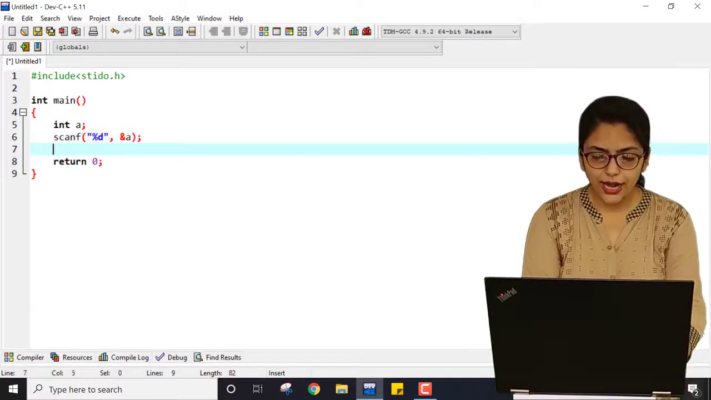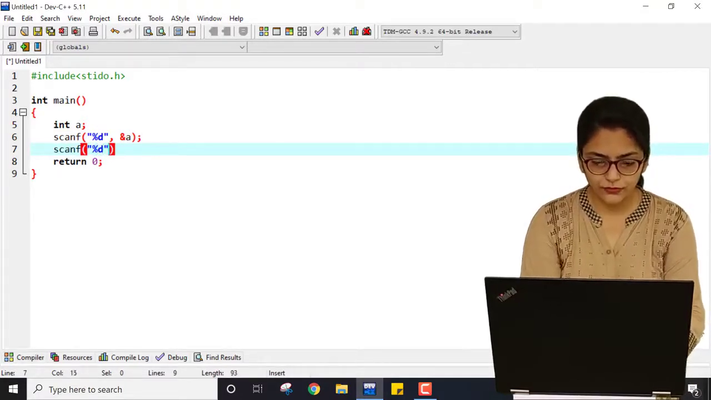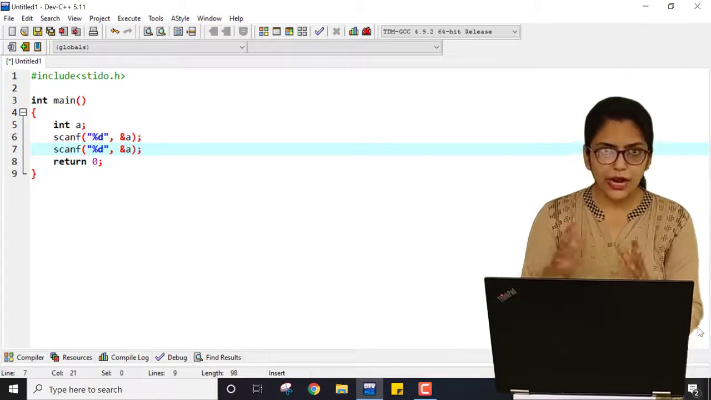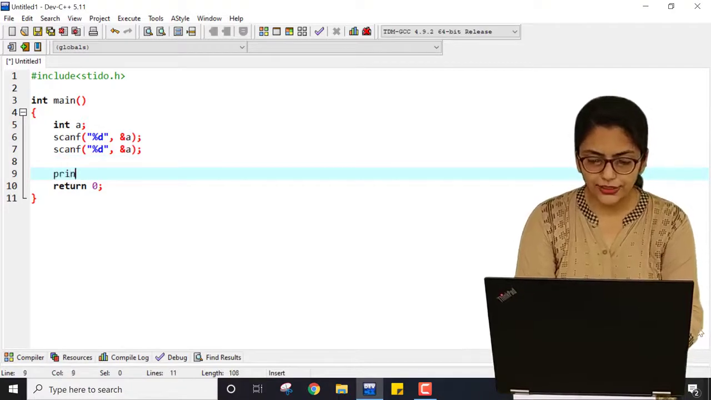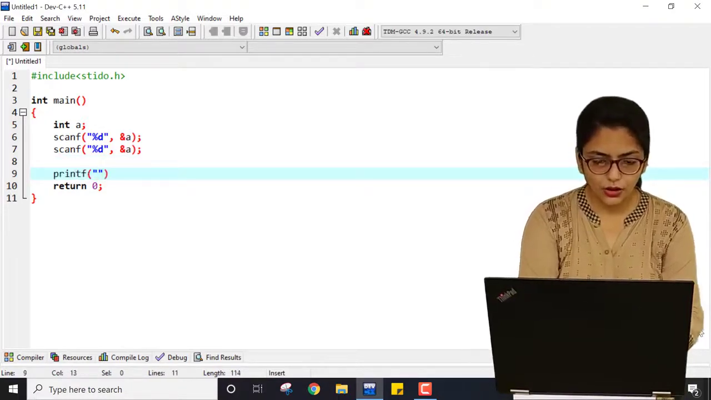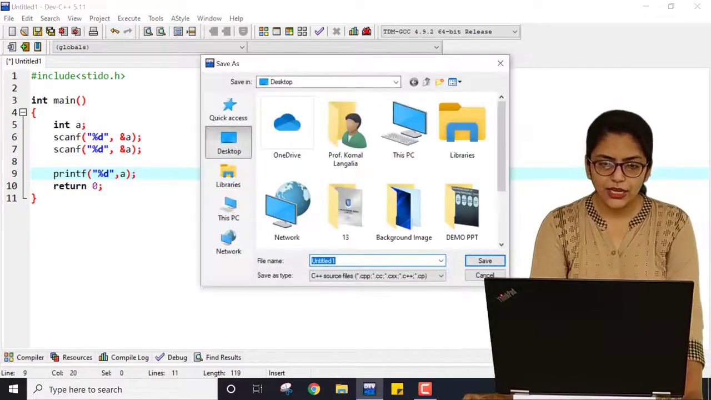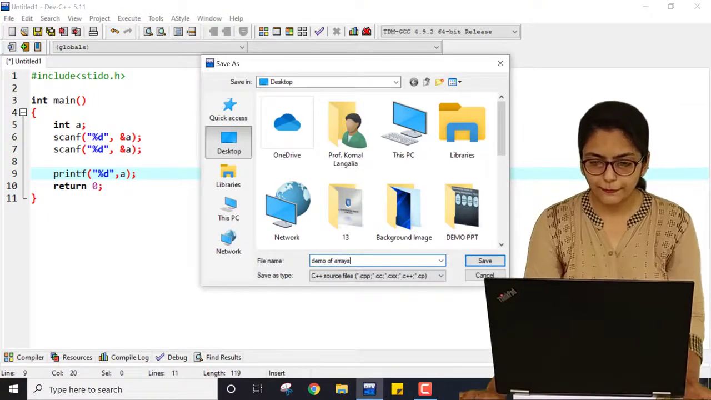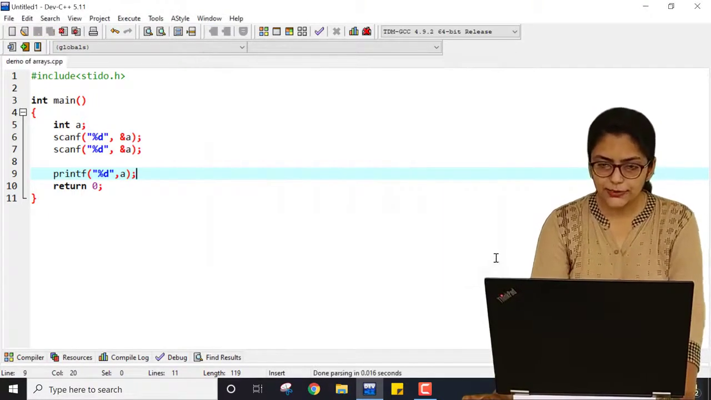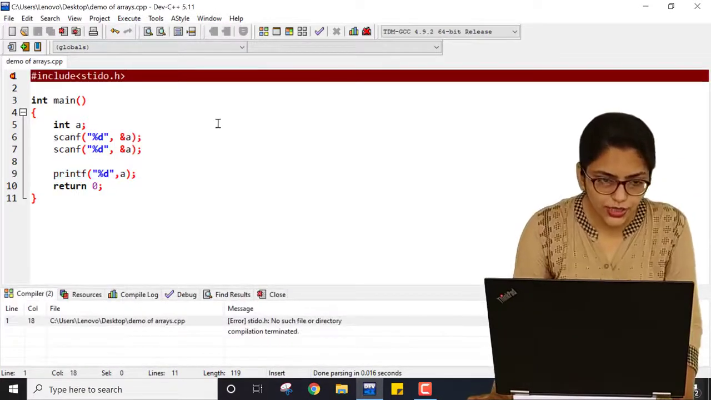Now if I write another scanf %d and A, you can also write it inside a loop, I'll show you that also. And at the end I'm printing the value of A. This is a very simple program, right? If I save it as demo of arrays, compile it and run it, what is the issue?